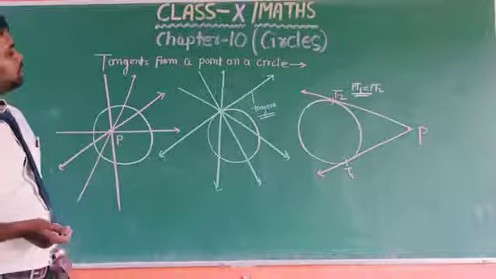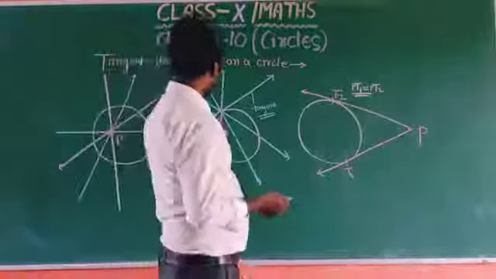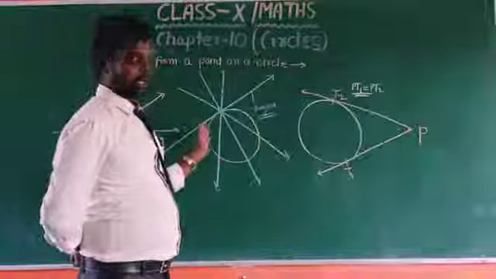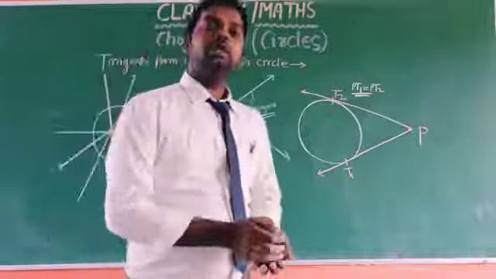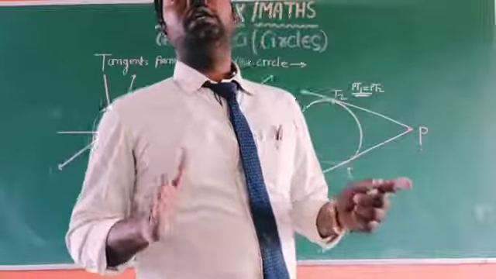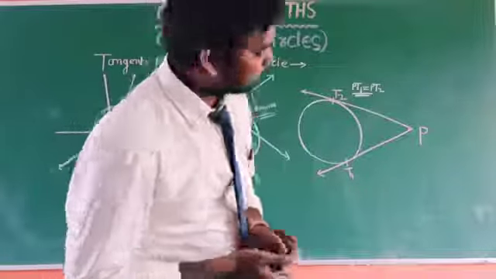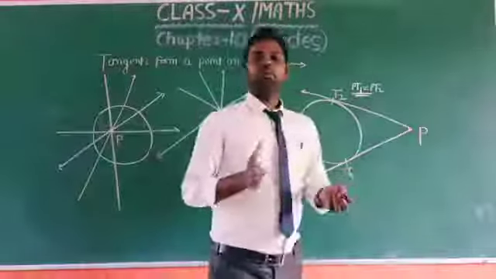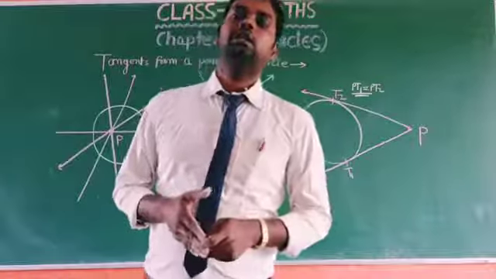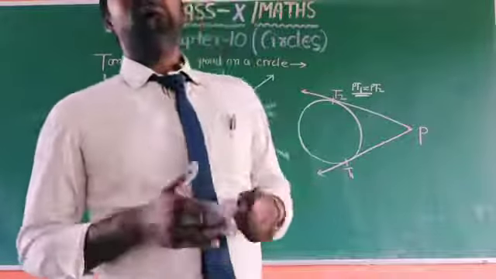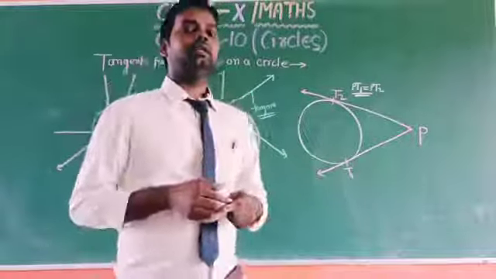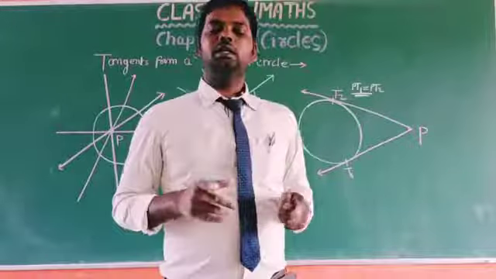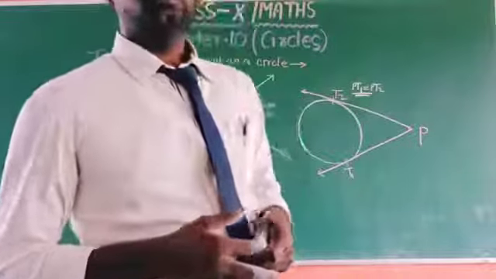When the point lies on the boundary of the circle, we can draw only one tangent. And in the third figure, when the point lies outside the circle, we can draw two tangents, and their lengths are equal.